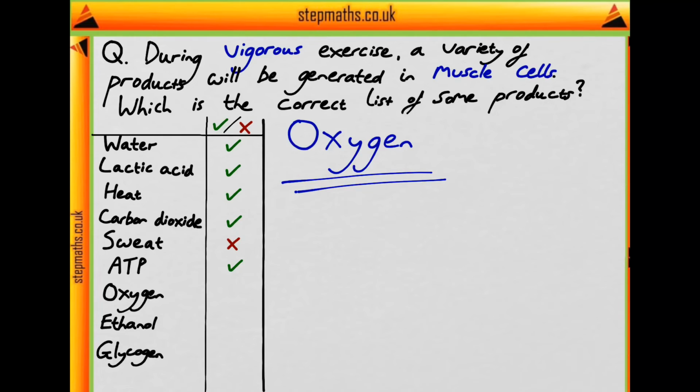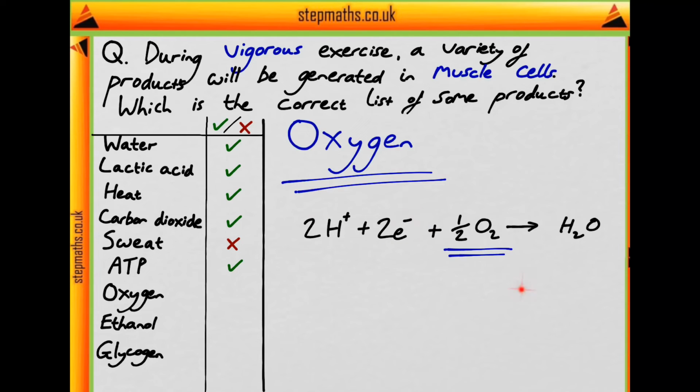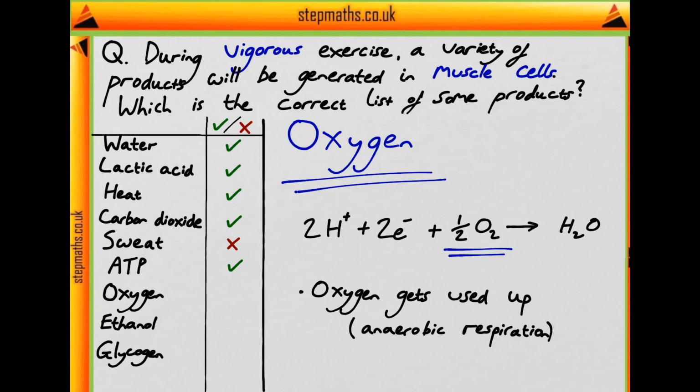Now moving on to oxygen. Is oxygen produced in your muscle cells during exercise? No, the exact opposite actually. As we previously covered, oxygen acts as the terminal electron acceptor, and so is used up at the end of the electron transport chain. And there's evidence that the oxygen gets used up in respiration, and that evidence is anaerobic respiration, your muscles feeling the lactic acid building up when you're doing vigorous exercise. So no, oxygen is not produced in the muscles during vigorous exercise.